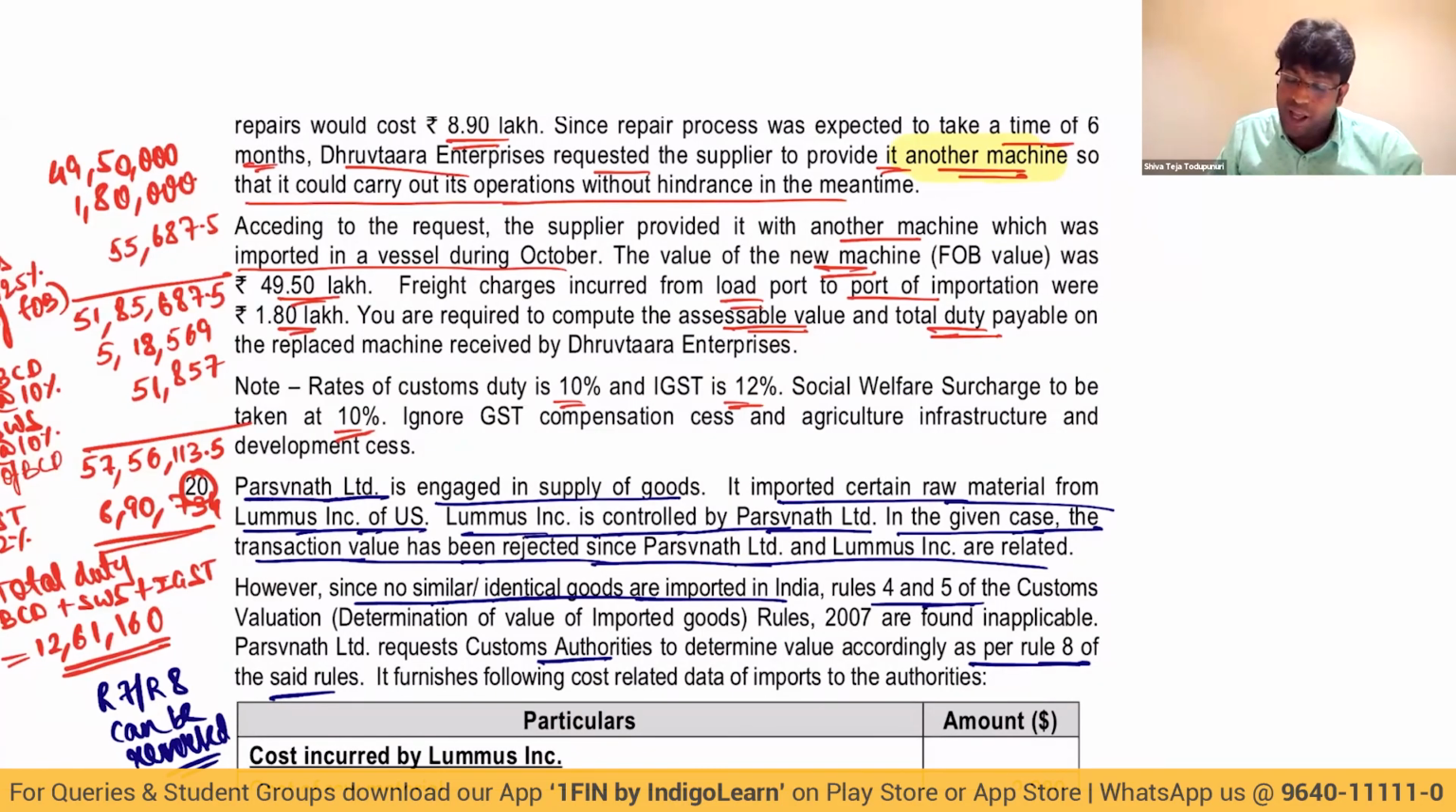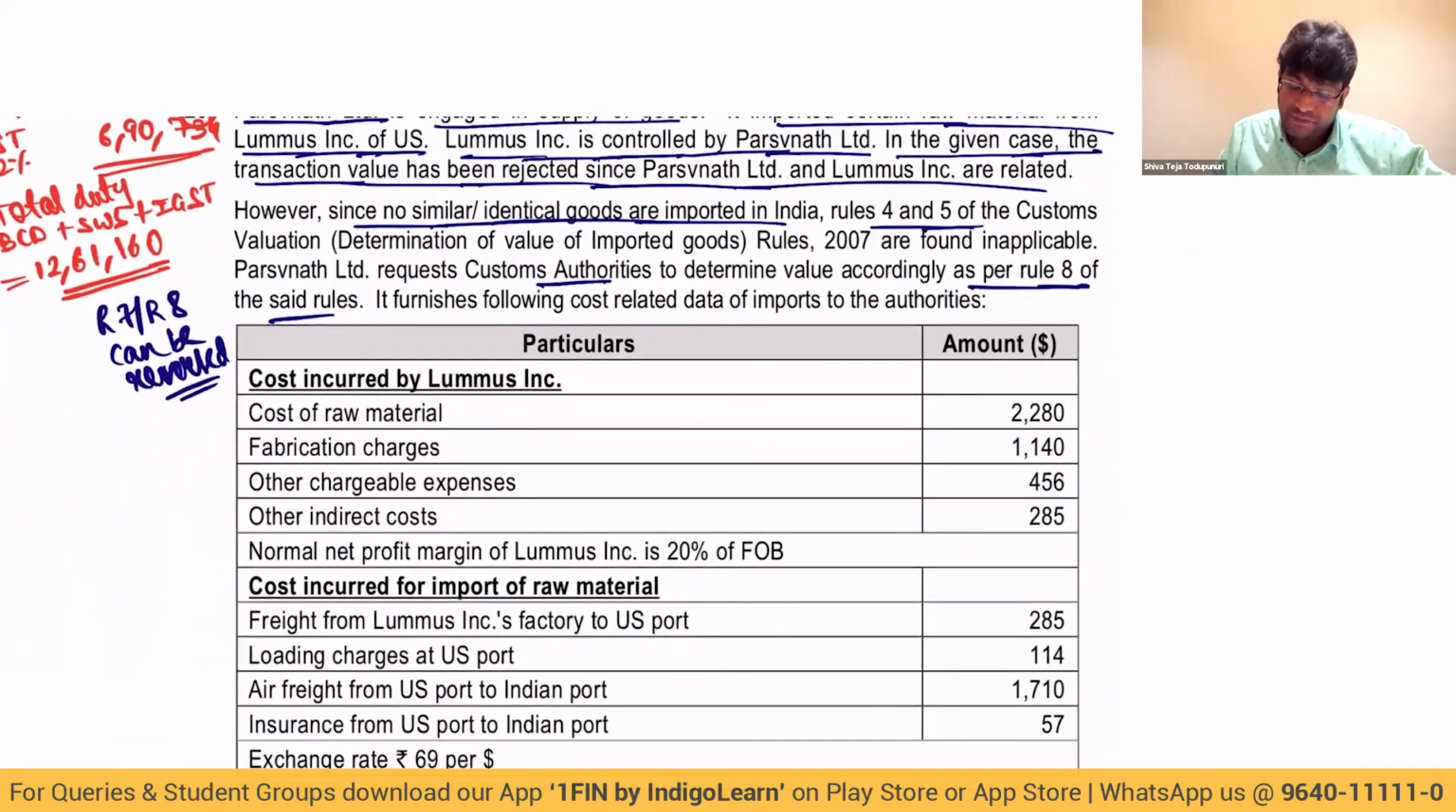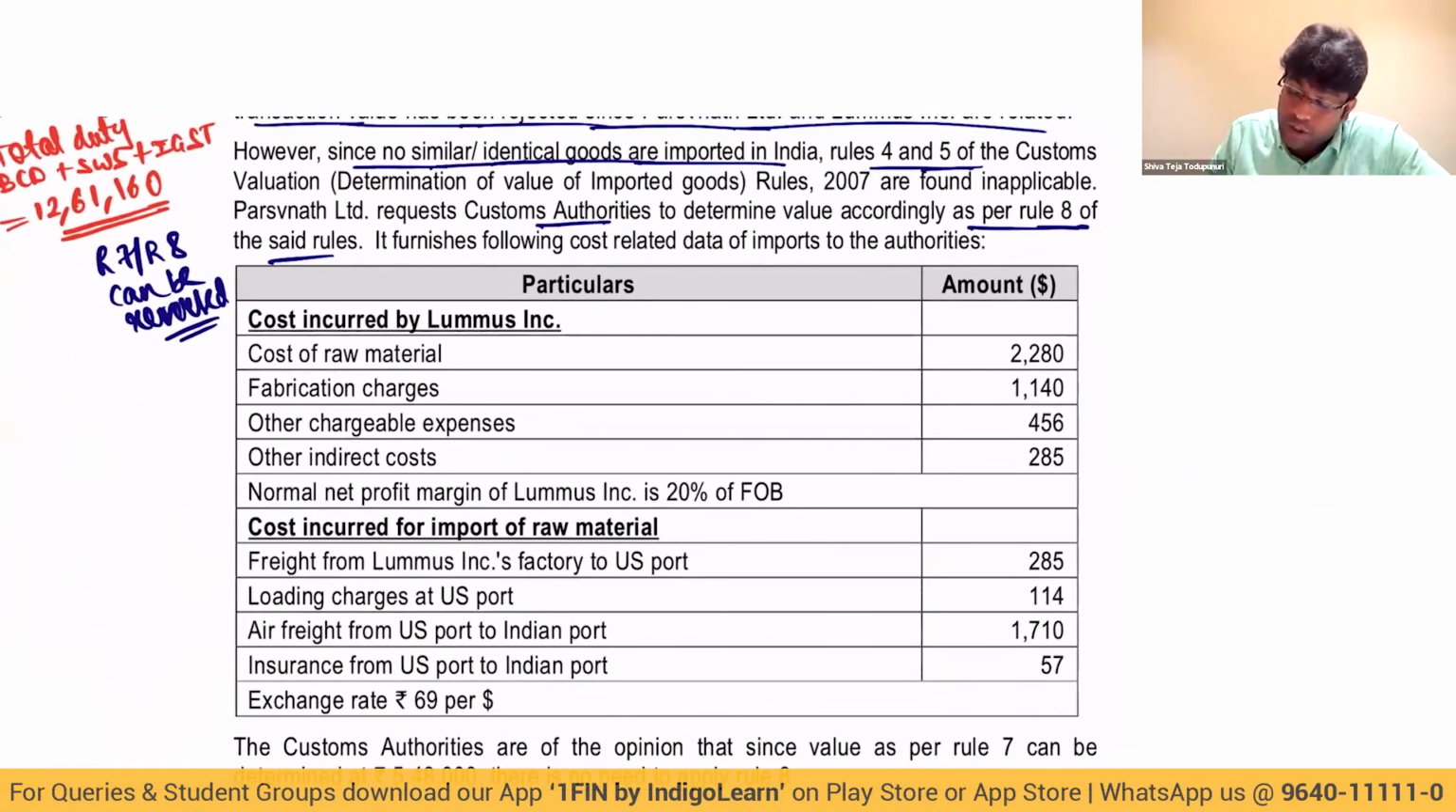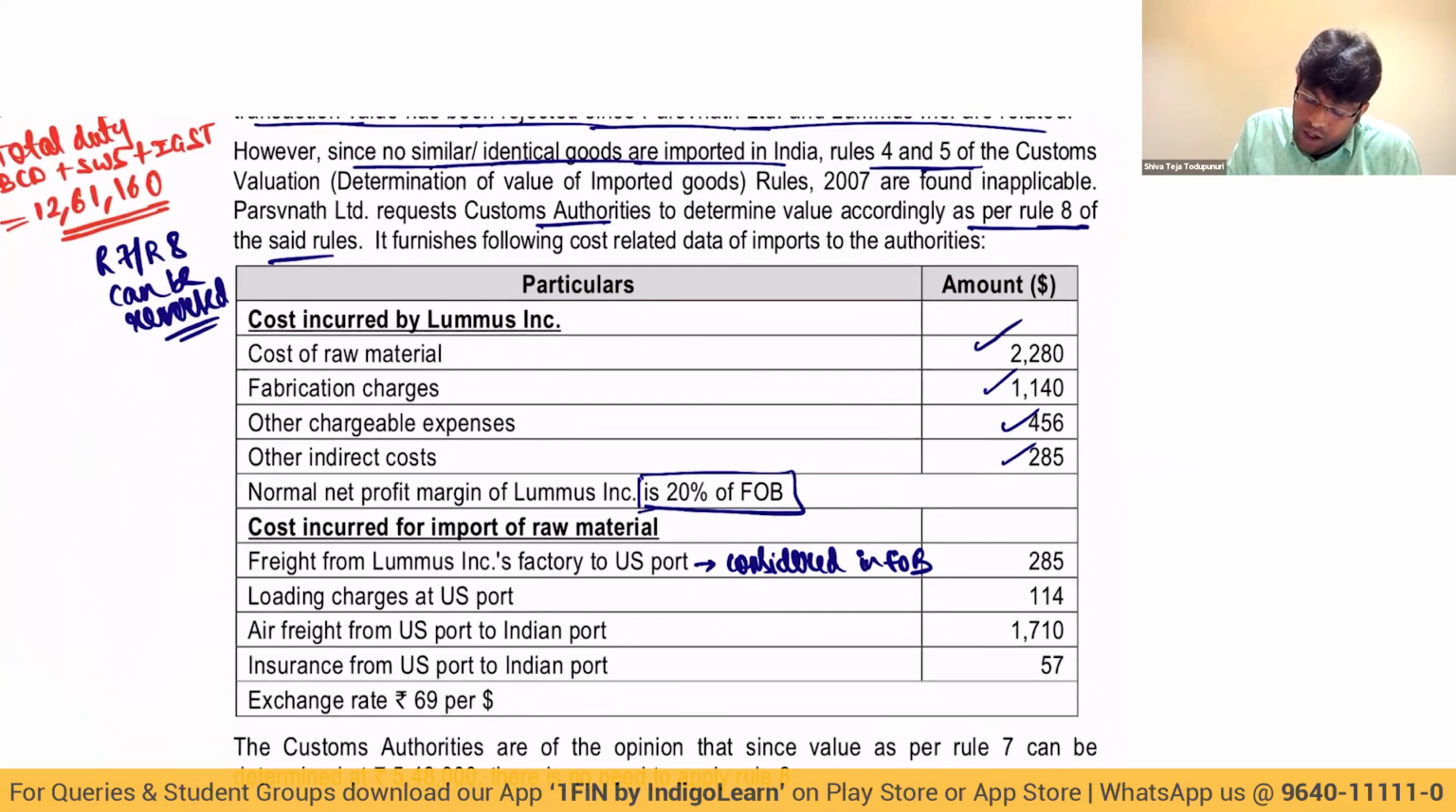It furnishes following cost related data of imports. Cost of raw material 2,280, fabrication 1,140, other expenses 456, indirect cost 285. Normal profit margin is 20% of FOB, and FOB means all cost plus the transport cost from the foreign factory till the foreign port. That is also covered in the FOB. Freight from factory to port, this is considered in FOB. Loading charges, this is also considered in FOB.